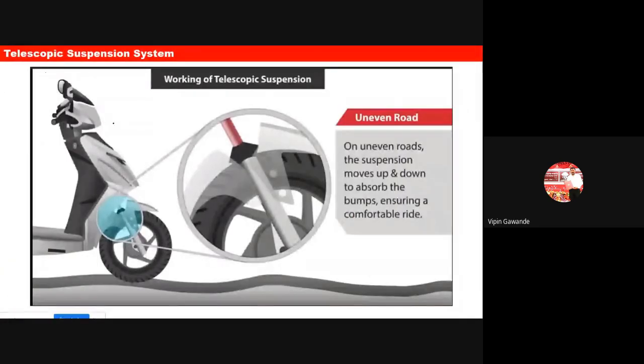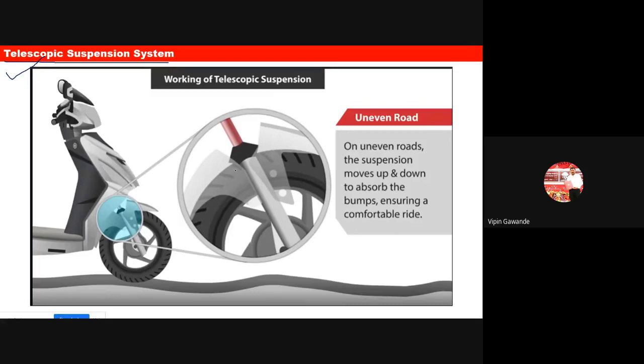Now in this topic, we have to learn only one type of suspension, which is called the telescopic suspension system. You have already seen this type of suspension system in our bikes. Many times this type of suspension system is there. It is available on the front wheel.